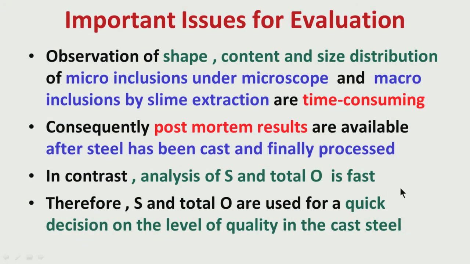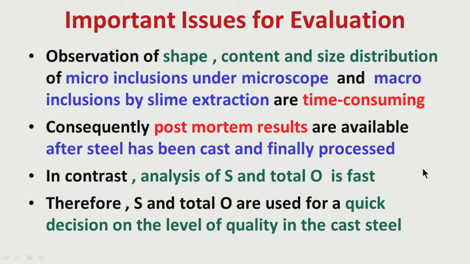This aspect is very important, and good steel makers nowadays are taking these decisions on quality based on analysis of sulfur and total oxygen. They are not waiting for the analysis or the evaluation of the inclusions, which will take a lot of time. They are taking decisions based on sulfur and total oxygen in the steel.